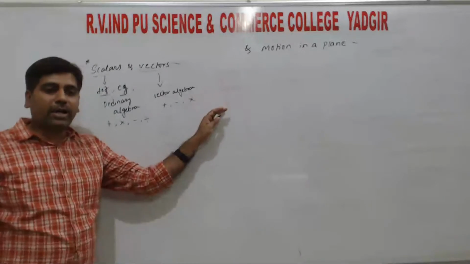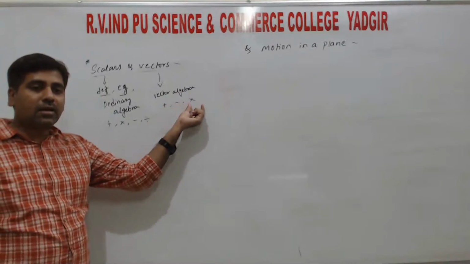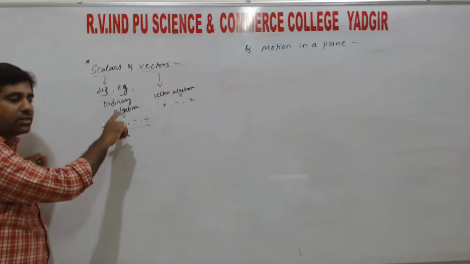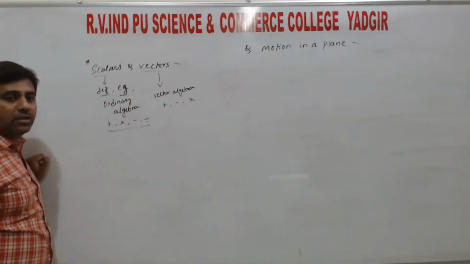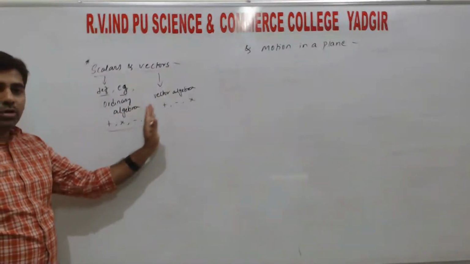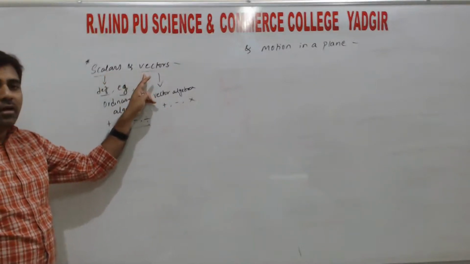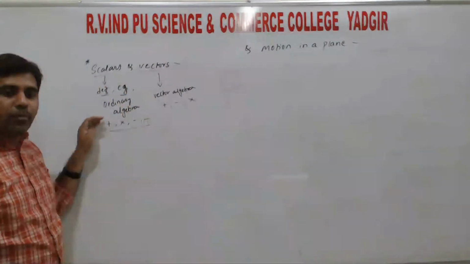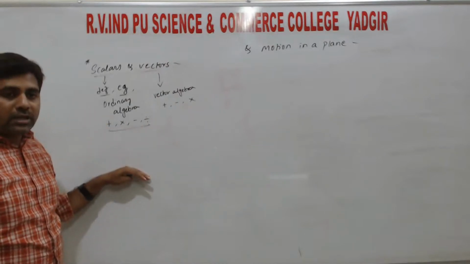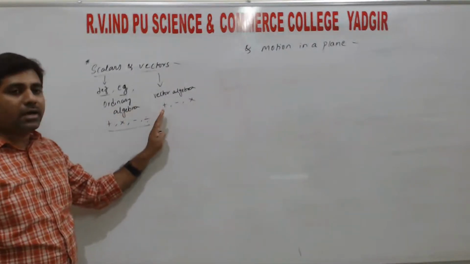So one vector by another vector illa, only we have addition of vectors, subtraction of vectors and multiplication of vectors. So ordinary algebra dalli we have all the 4: addition, subtraction, multiplication and division. So idu nimge difference gothirbeku, vector algebra matte ordinary algebra eradu same alla, both are different. So hence we consider this under the differences between scalars and vectors. So in case 3 marks kelidre ee 3 points tumba important, right? So next studies hole points add agutte, but up to now these are the basic differences between scalars and vectors.